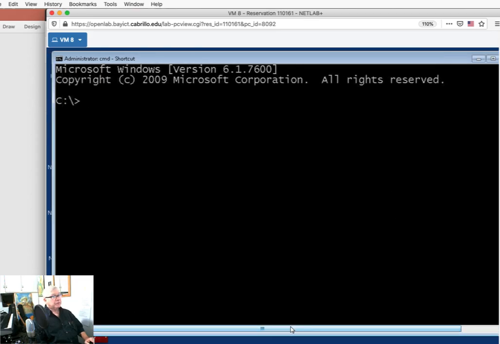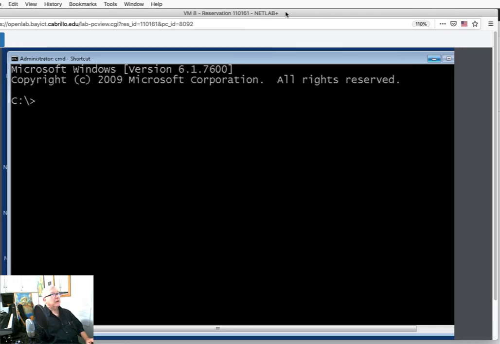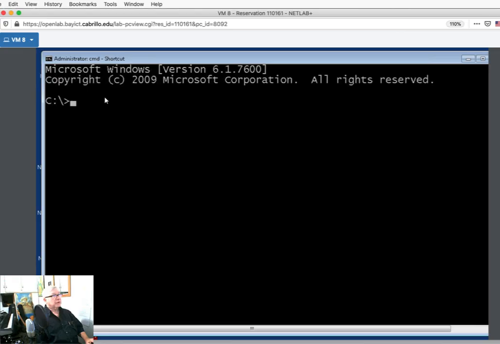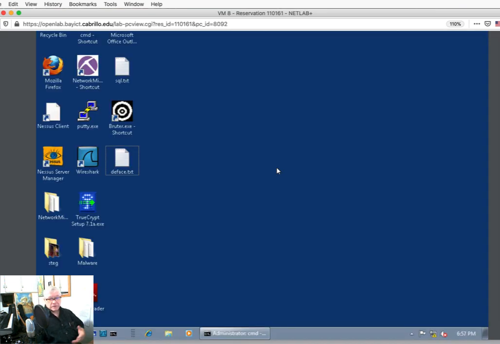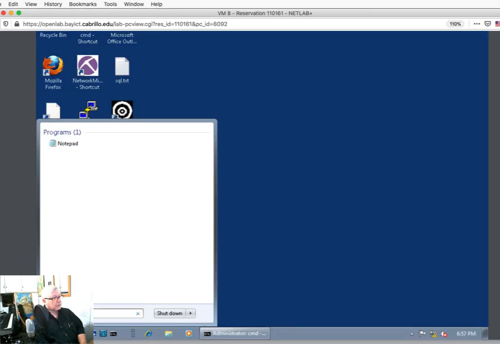I might end up with some things horizontally scrolling, but depending on the size of my system, I might be able to make that fit without horizontal scrolling. But at any rate, you have a choice of what you can do, and I really like having the font be somewhat bigger so I can really see when I'm trying to type something that's complex. Makes it a lot easier to see whether I'm typing a comma or a period or a semicolon or a colon, and avoid a lot of trouble. Here's another cool hint for you, which is I'm going to open Notepad.